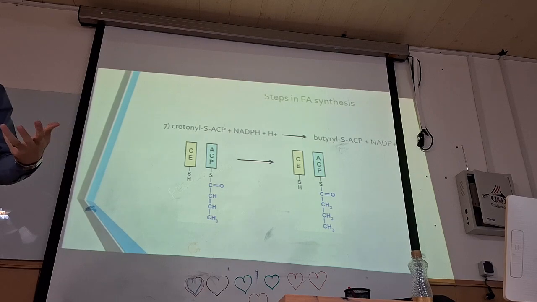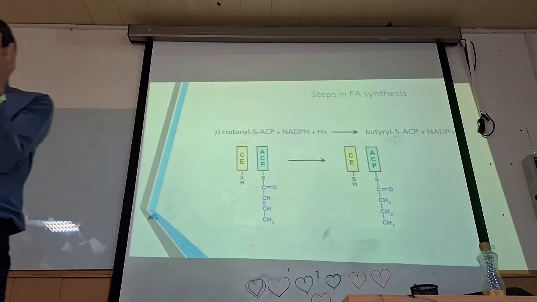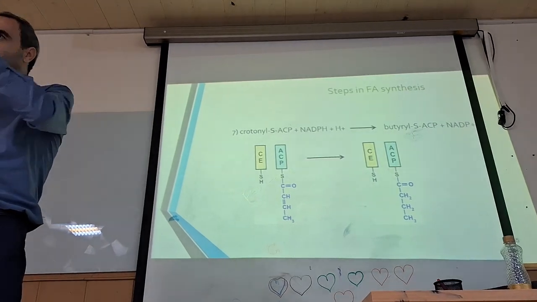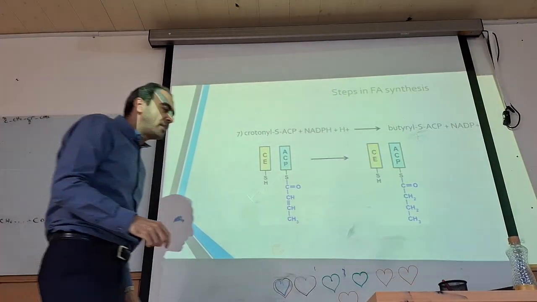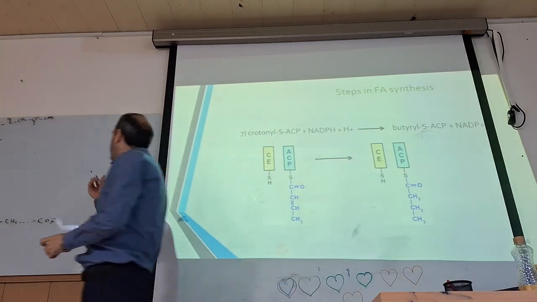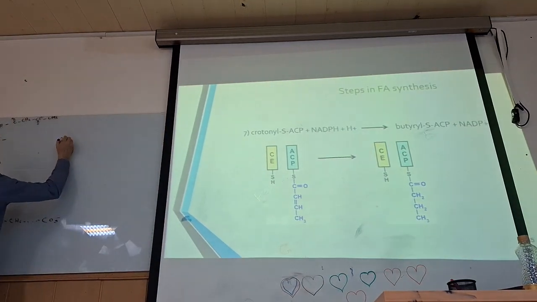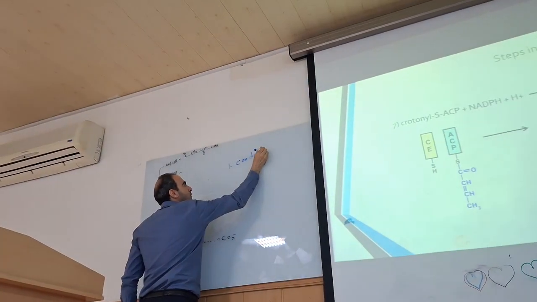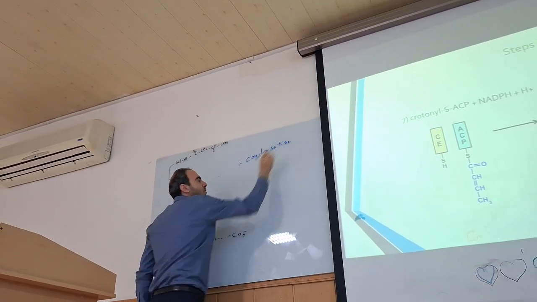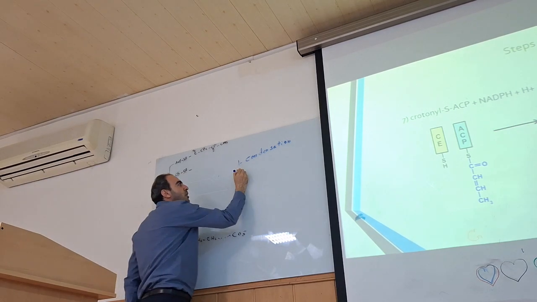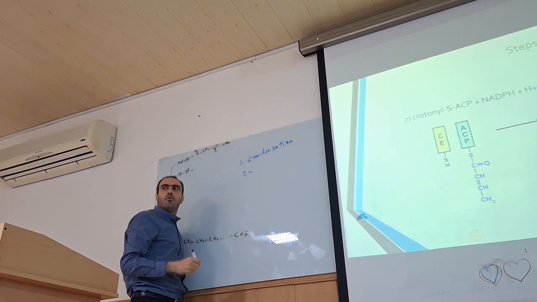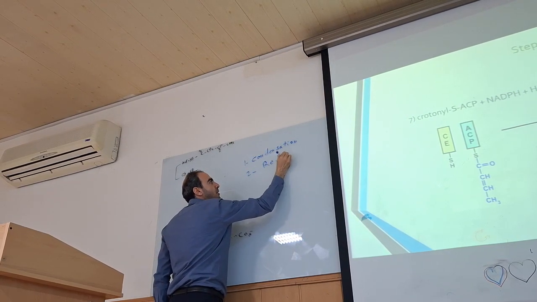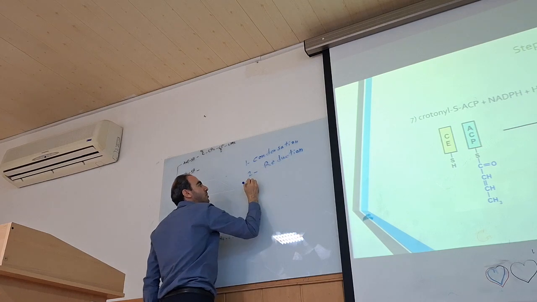So what we did, first we combined two molecules, ACP and acetyl-CoA together. It's known as condensation. The first step was condensation. The second was what? Reduction, using NADPH.